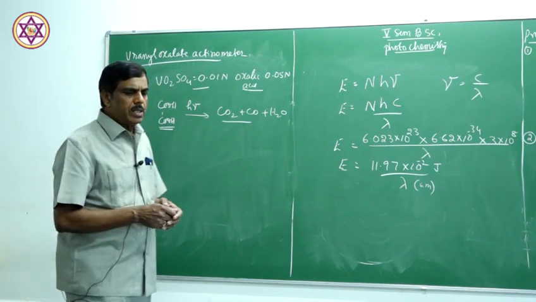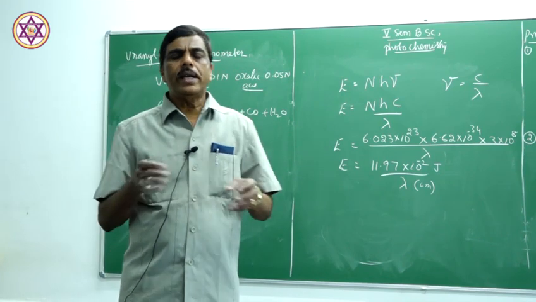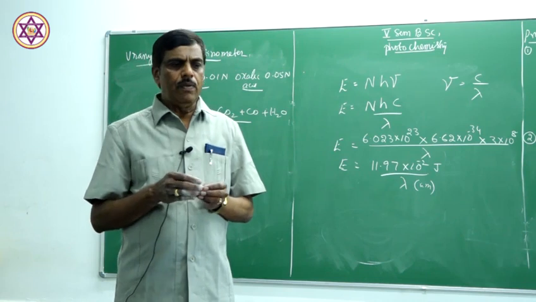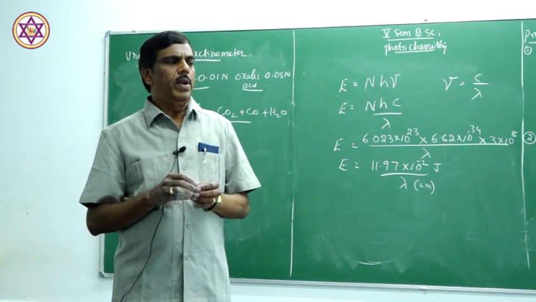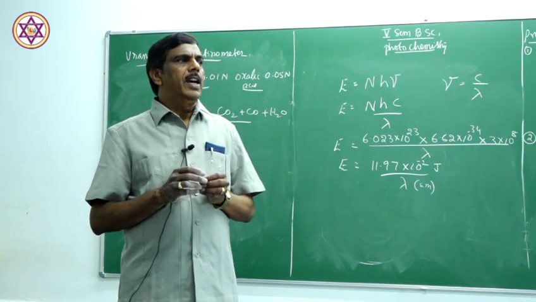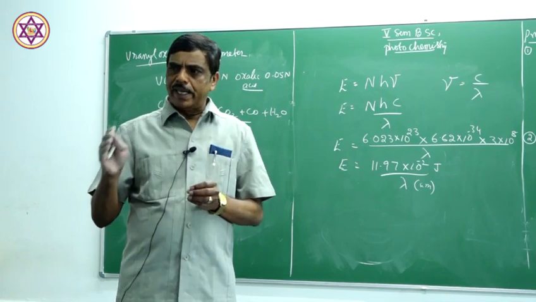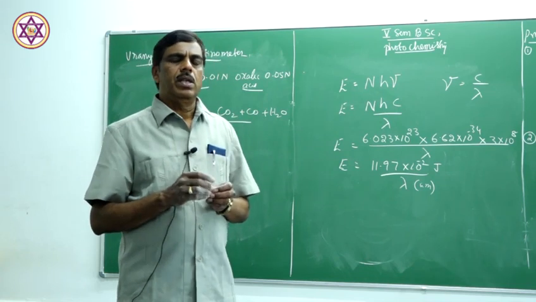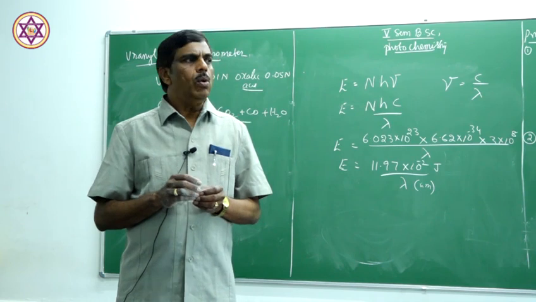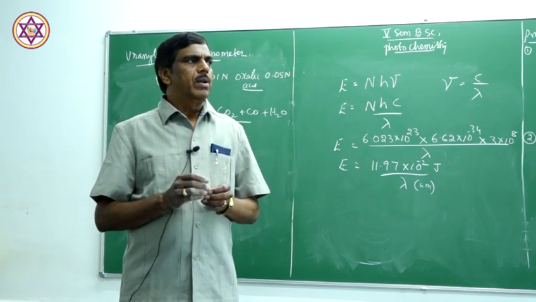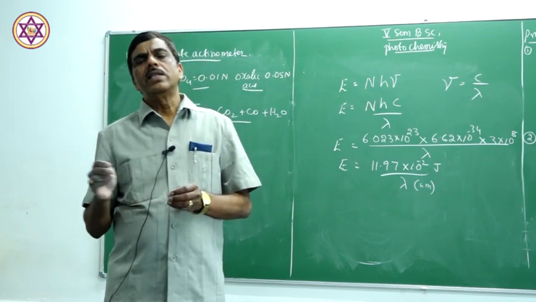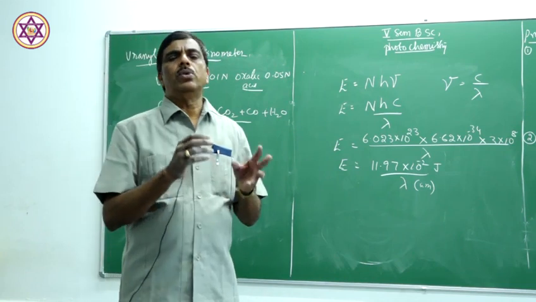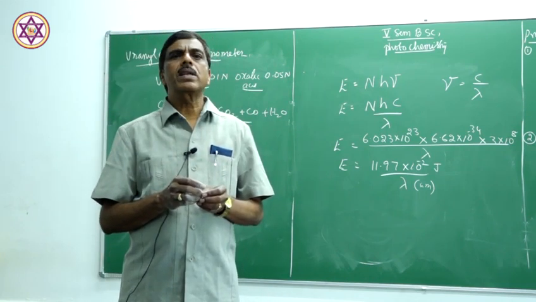First, the actinometer is irradiated with light radiation of known wavelength for some time, and the emitted light is obtained in the actinometer. Then, for the same time, the light radiation is passed through the solution in which the photochemical reaction is taking place.